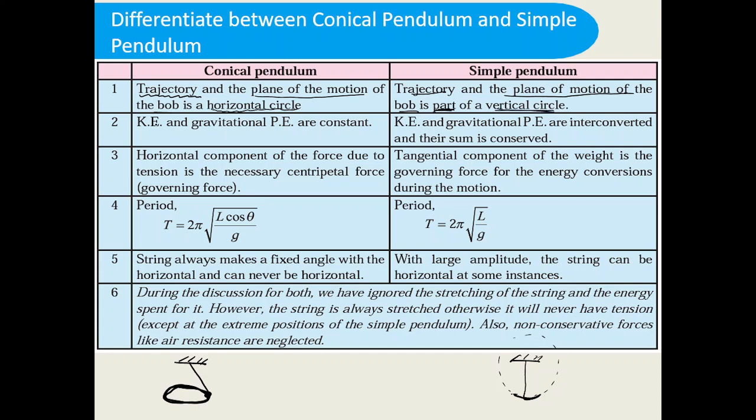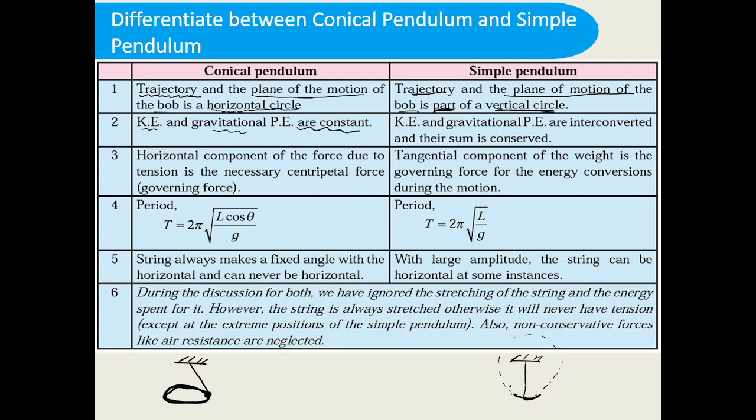Next is kinetic energy and potential energy. In the conical pendulum, both are constant because the gravity is not changing. Here, since it is a part of vertical circular motion, which we have studied in rotational dynamics, kinetic energy and potential energy change with respect to position. Potential energy is maximum at the top position and minimum at the bottommost position. So these values you have already studied.